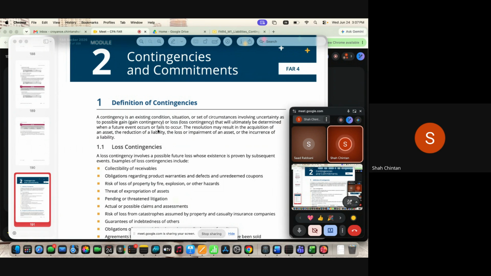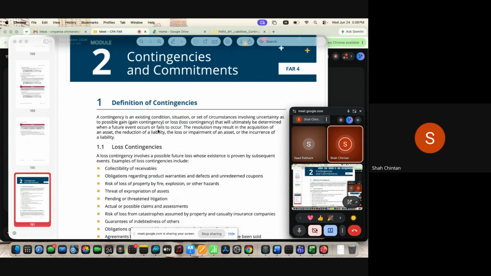Or, for example, let's say you have invested in an underlying asset, and that asset is likely to double within the next 3 months. There is no actual doubling yet, but you just estimate. So there could be a contingent gain. When there is a present obligation, you record a liability. However, when there is no present obligation, but the situation, condition, or circumstances indicate that there may be future gains or future losses, then it is called contingent gains or contingent losses.